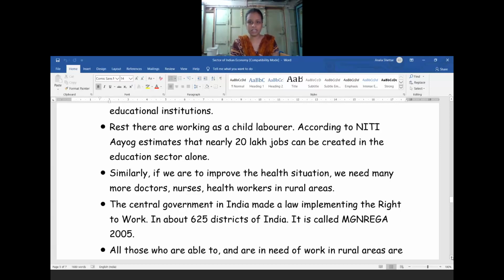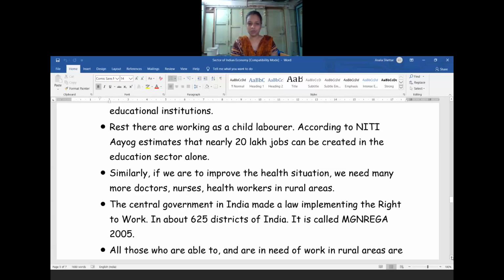For them also we can generate the employment level. Yes or no? Another way to generate the employment level in the rural areas is NREGA, which you already learned last year, the Mahatma Gandhi National Rural Employment Guarantee Act. It came into force in 2005. So the central government in India made a law implementing a right to work.